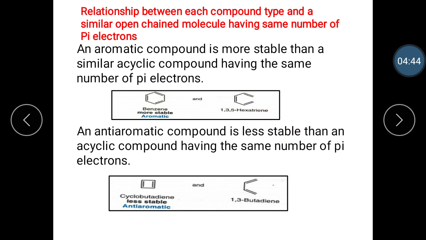The next relationship is between an anti-aromatic compound and an acyclic compound. An anti-aromatic compound is less stable than an acyclic compound having the same number of pi electrons. Let's see an example. Cyclobutadiene is less stable than 1,3-butadiene.